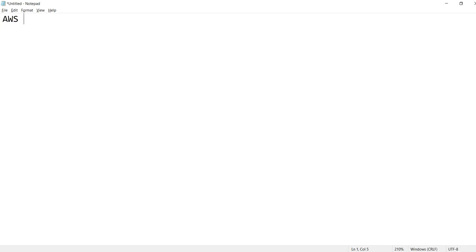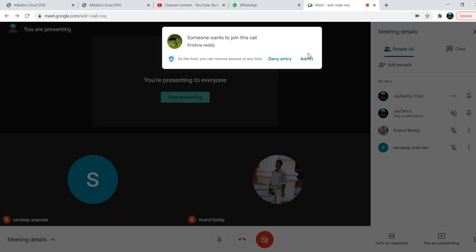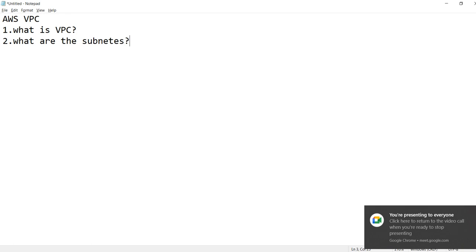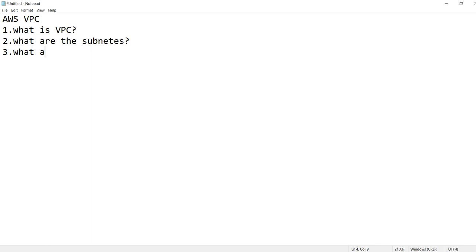AWS VPC, and first we will see what is VPC, and what are the subnets. Third, what are the routing tables.